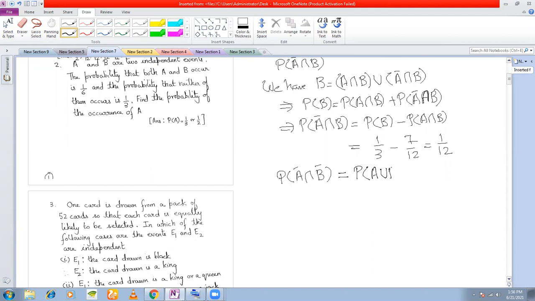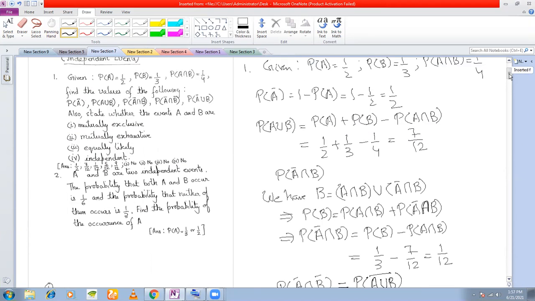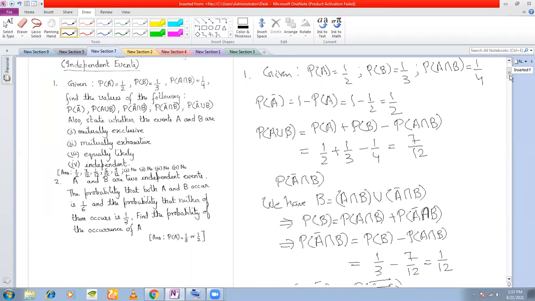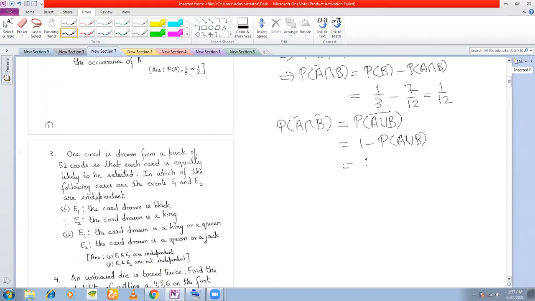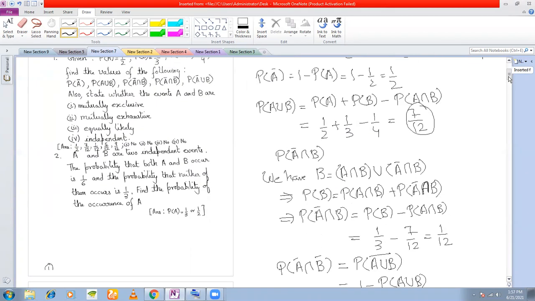P(A union B whole bar), right? And 1 minus P(A union B) bar is 1 minus P(A union B). You know the value of P(A union B)? How much is it? We found it out to be 7/12. So 1 minus 7/12, which is equal to 5/12. Fine. So this is also done.